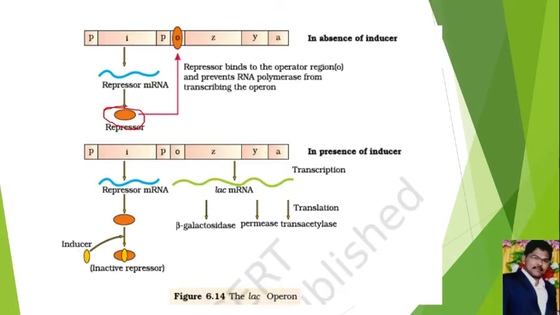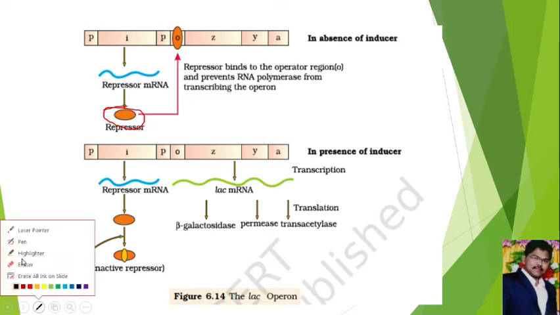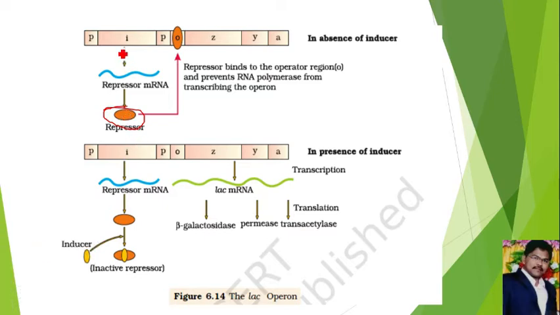Hence enzyme synthesis is stopped when there is no inducer. How will enzyme synthesis be stopped? The I gene will always express, in both switch off and switch on modes. This I gene will form the repressor protein. The repressor protein goes and binds with the operator site.